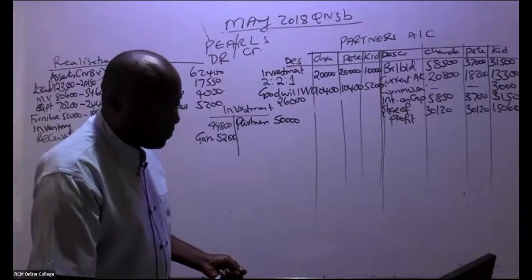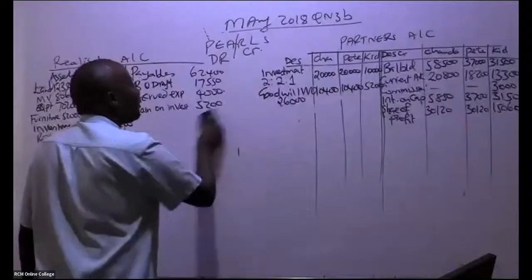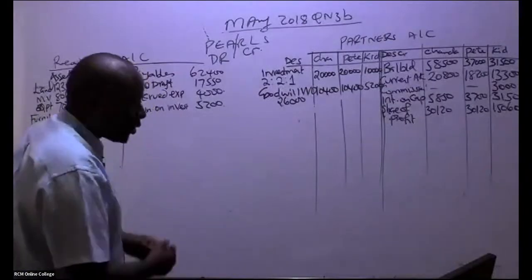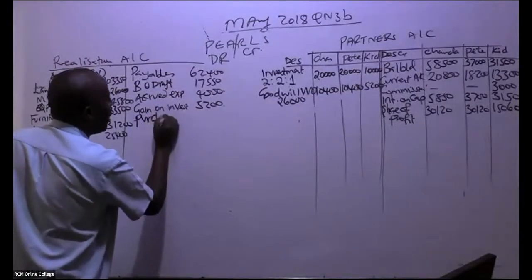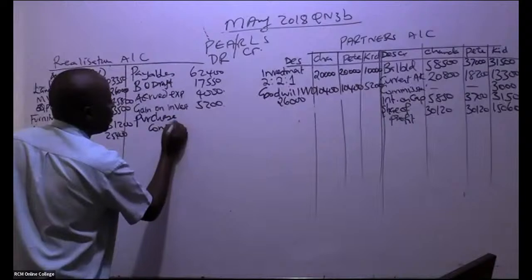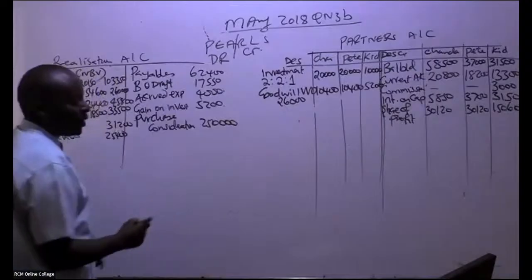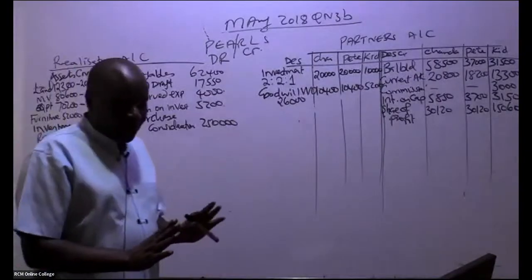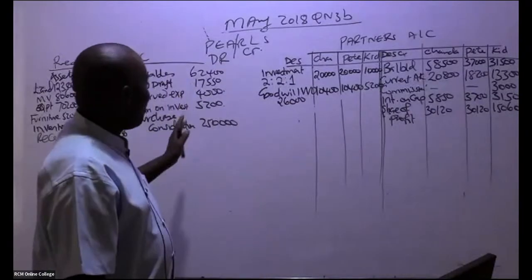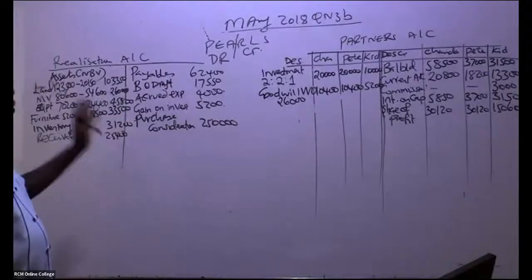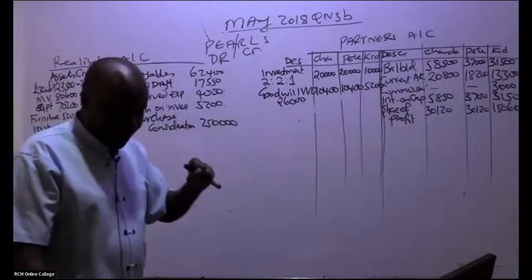So anytime you're told purchase consideration, you credit it here, 250,000 in thousands. If I were you, I would write somewhere that purchase consideration shall always be credited to the realization account.